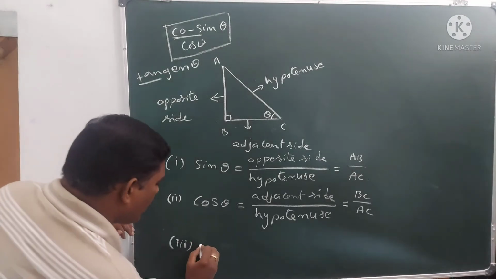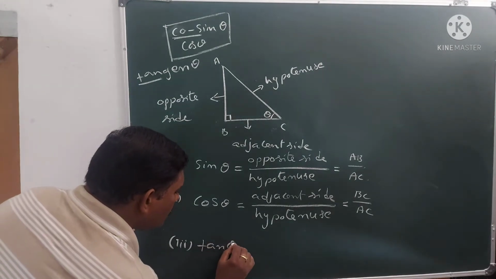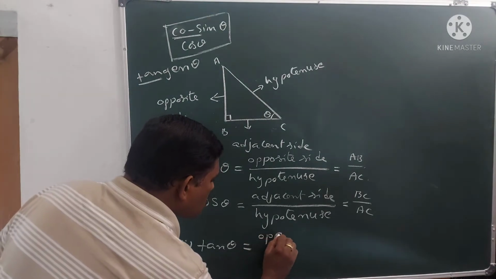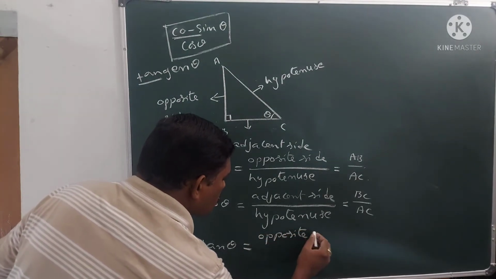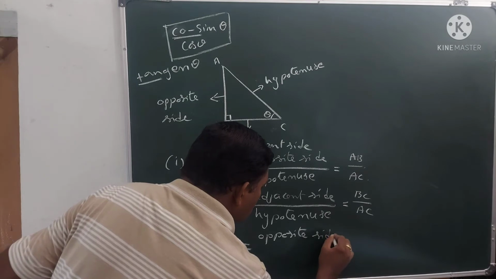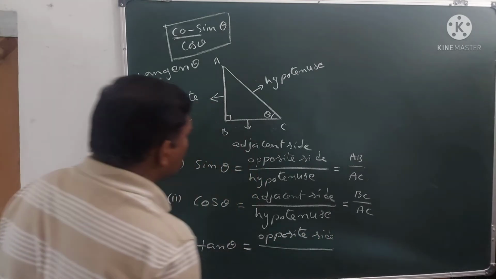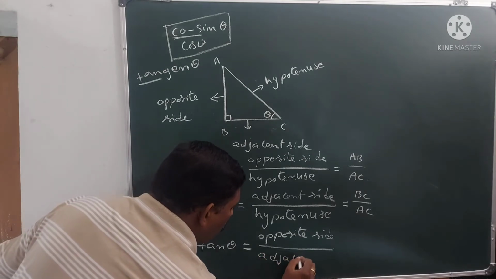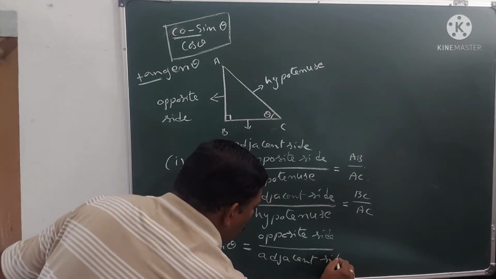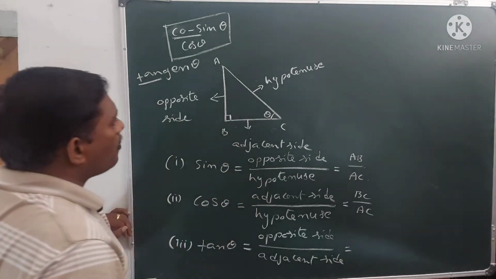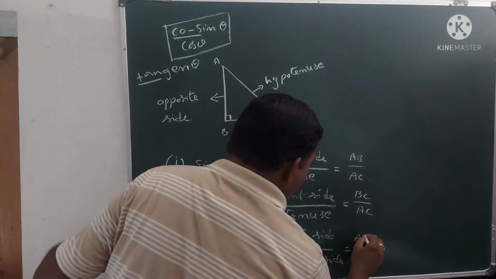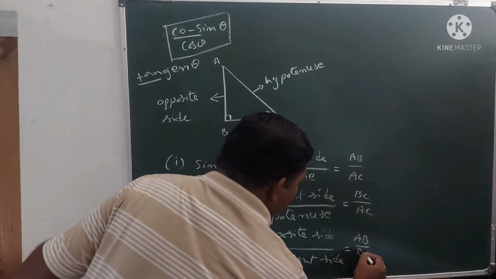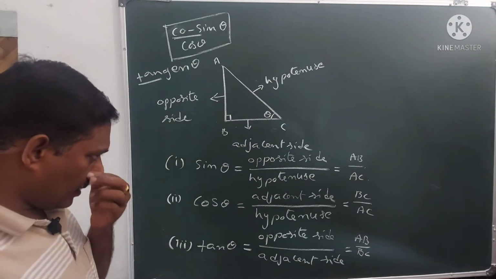Hence tan theta is equal to opposite side by adjacent side. The opposite side is AB in this triangle and the adjacent side is BC. So this is tan theta.